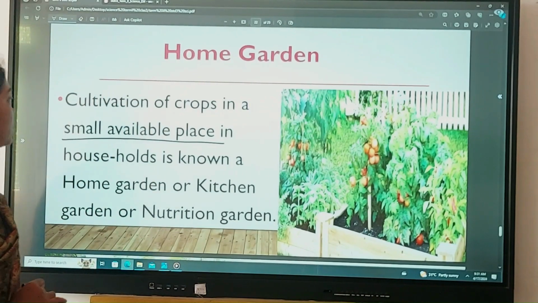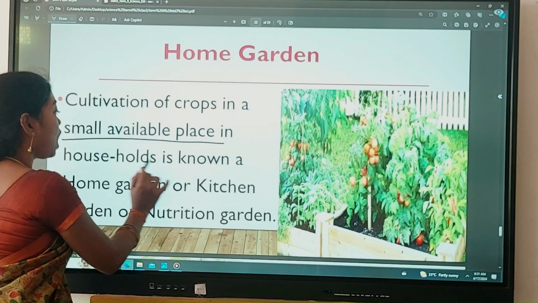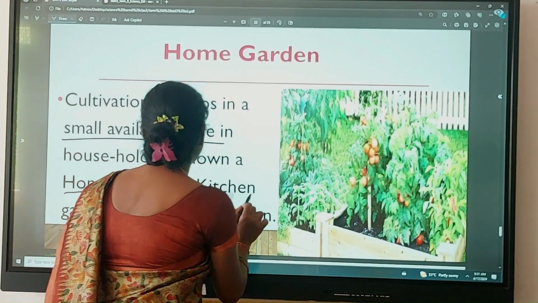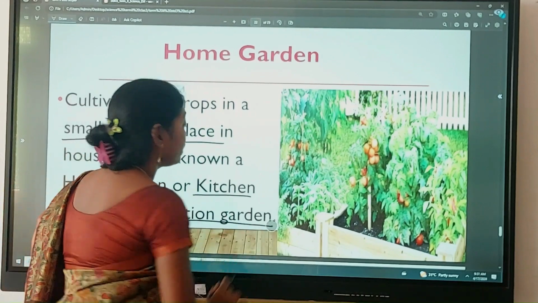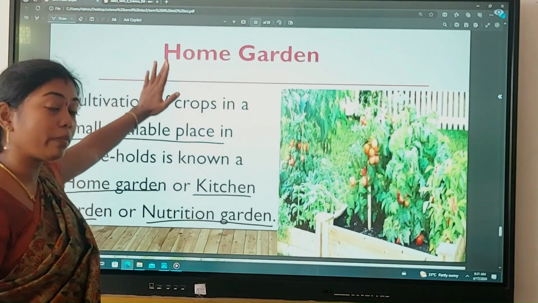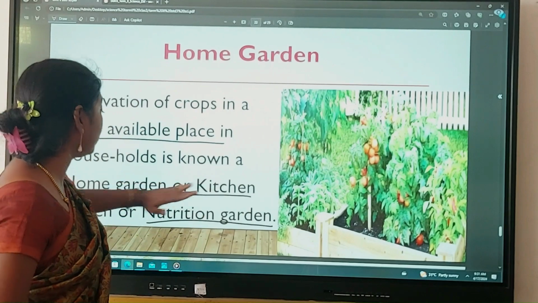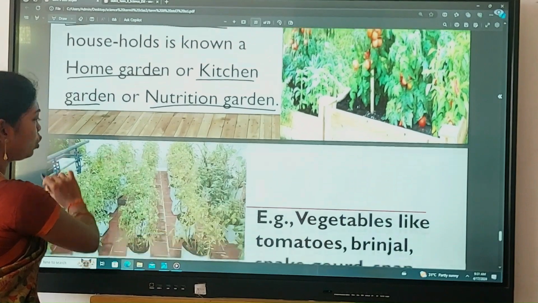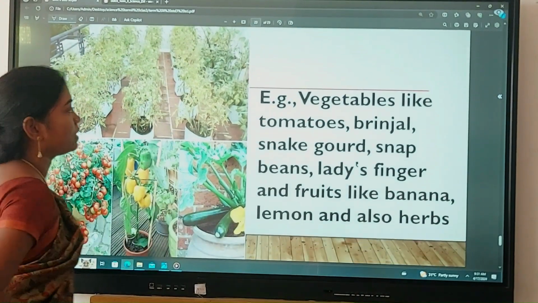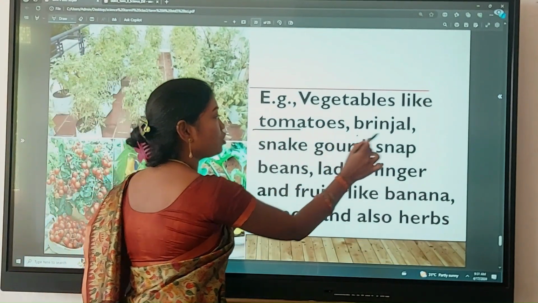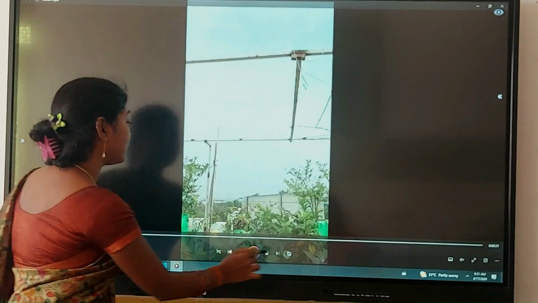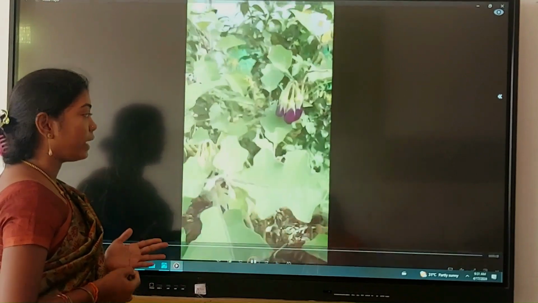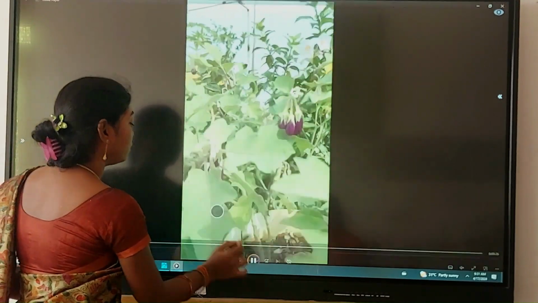Cultivation of crops in a small available space in a household is known as home garden. It is also known as kitchen garden or nutrition garden. They may ask this for one mark. Home garden is also known as kitchen garden or nutrition garden. Okay. The next one. What are all the fruits and vegetables? Vegetables like tomatoes, brinjal. We saw in the video, no? Brinjals. See? Tomatoes, brinjals. All these we can cultivate in a home garden.